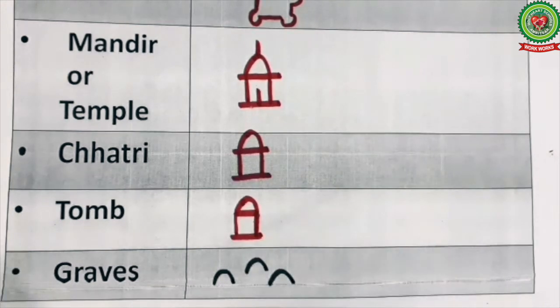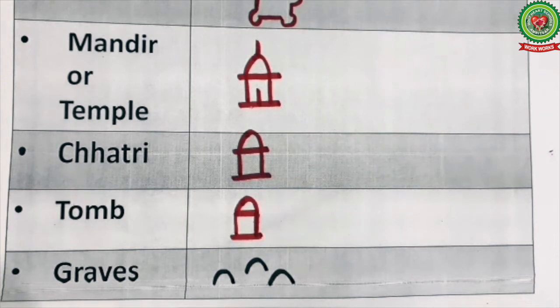A grave is a place where dead people are buried, mainly under the ground, and are marked by a stone.